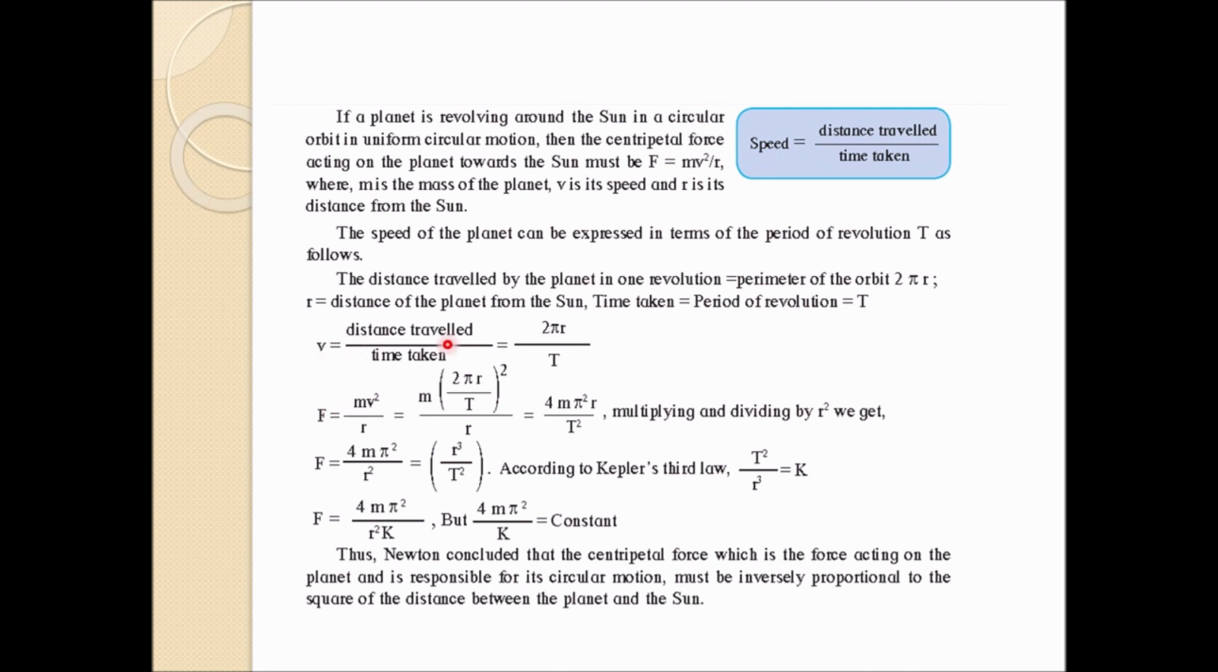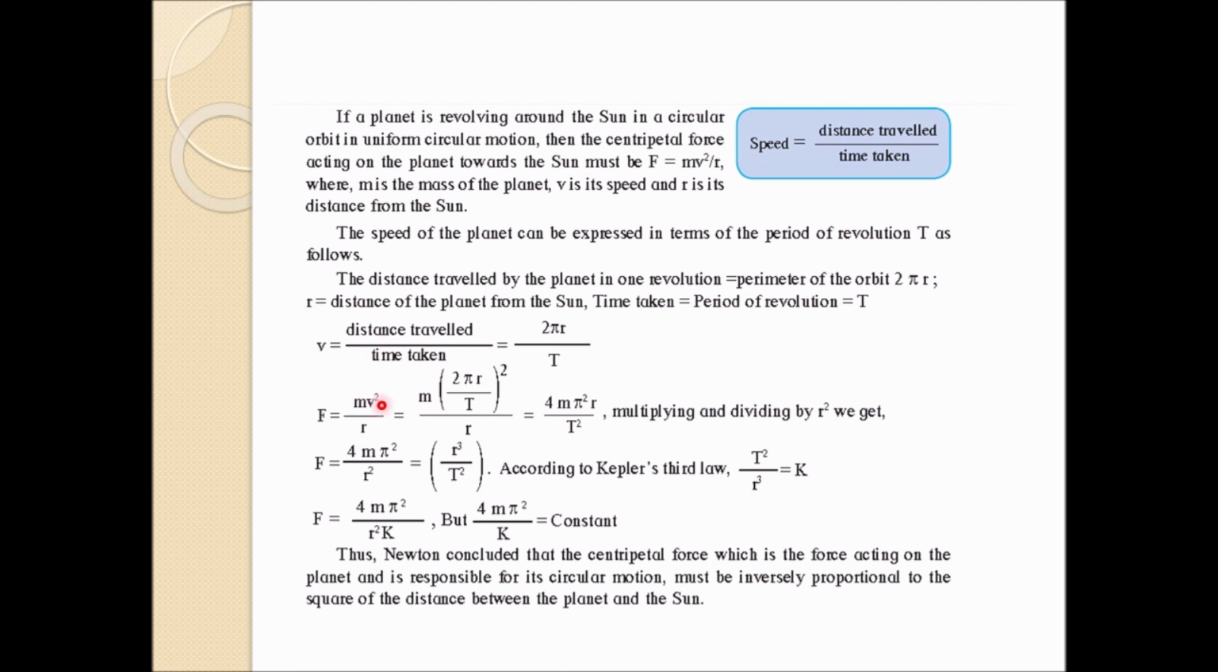So v equals distance traveled by time taken. Does everybody know that speed is equal to distance traveled by time taken? Distance upon time will give speed. Same thing will be applied over here. Distance traveled can be given by 2πr upon T, where T will be the time taken.